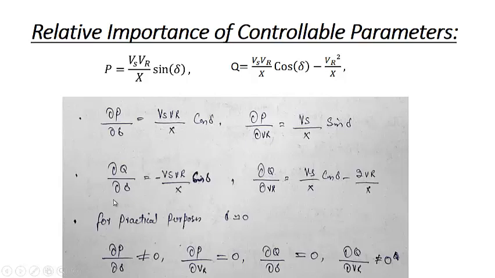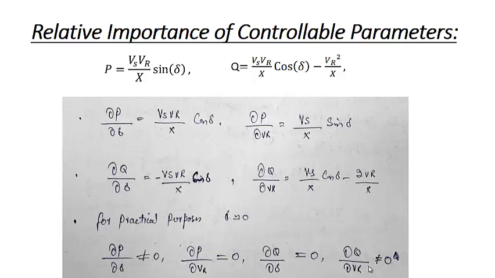So that means the change in real power with respect to delta is non-zero, and there will be a sufficient change. Similarly, delta P by delta VR, when delta is 0, this will be 0. We can say that there will be negligible change in the real power when this voltage changes. Similarly, delta Q by delta delta will be equal to 0, because this is sine delta, and delta Q by delta VR will not be equal to 0. That means the reactive power changes directly with respect to this voltage.